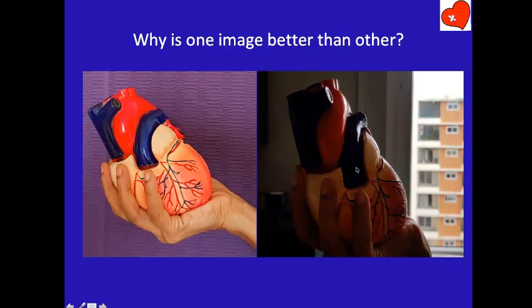and this gives a dark image. If you have a uniform degree of light throughout the field, it is very easy for the camera to judge the amount of light available. Here, all the shades are more or less similar. The amount of light is more or less the same in all the areas of the field, and therefore the camera is able to set an average exposure time, and there you get a beautiful picture. So that's the difference between these two and these two.